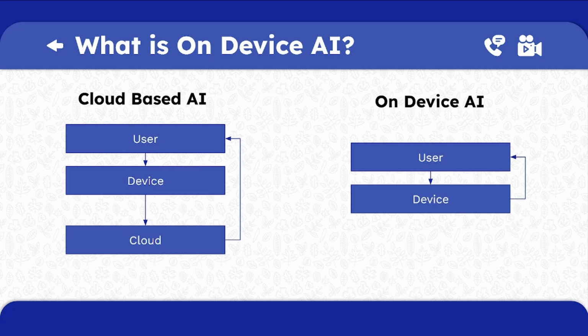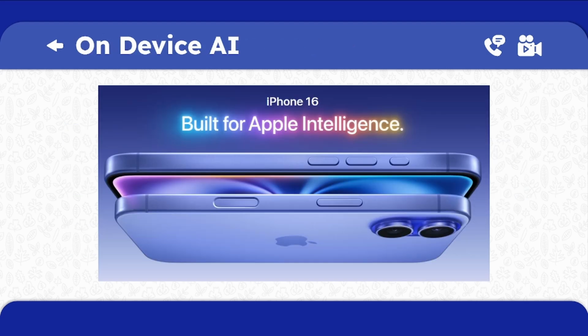But first, we need to understand the difference between cloud-based AI and on-device AI. In cloud-based AI, the user must send their data to the cloud, where it is processed and sent back. This is in contrast to on-device AI, where all of the computation happens securely on the user's device. This greatly improves security for the users.